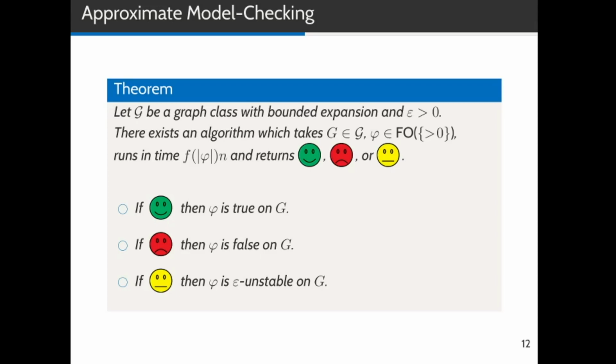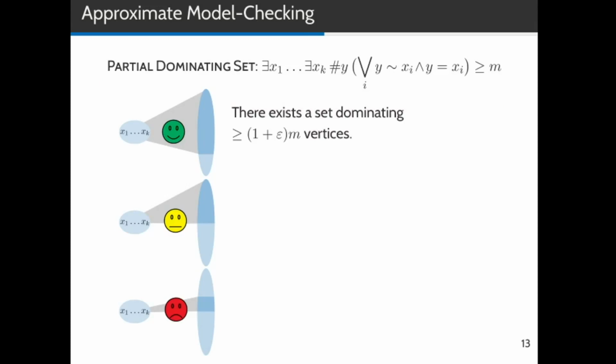So let us now see what this means for the partial dominating set problem. If there exists a set of k vertices that dominates at least (1 plus epsilon) times m vertices, then the formula is satisfied. And even increasing m a little bit, the formula still remains satisfied. So it is stable and the algorithm is guaranteed to return yes. On the other hand, if all sets dominate less than (1 minus epsilon) times m vertices, then the formula is unsatisfied, and even lowering m a little bit, the formula remains unsatisfied. So it is also epsilon-stable on the graph, and the algorithm is guaranteed to return no.